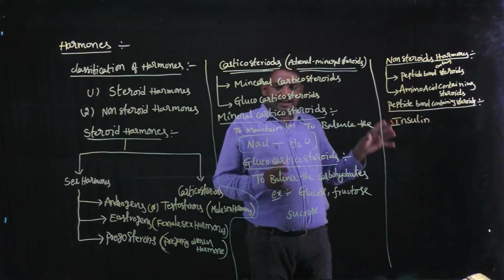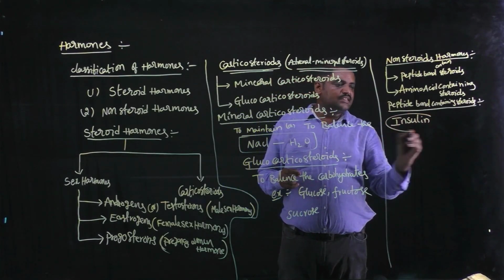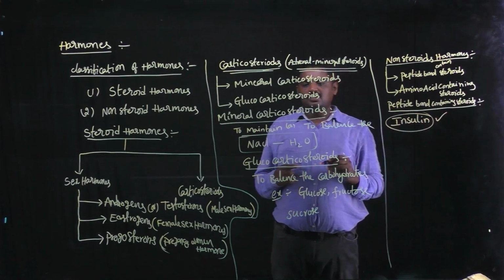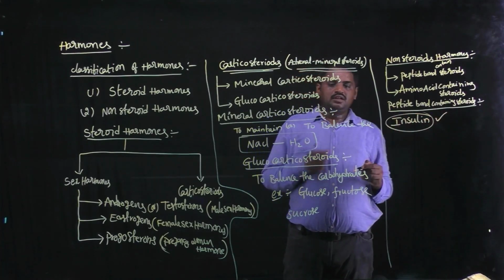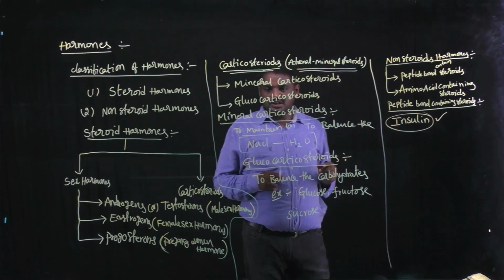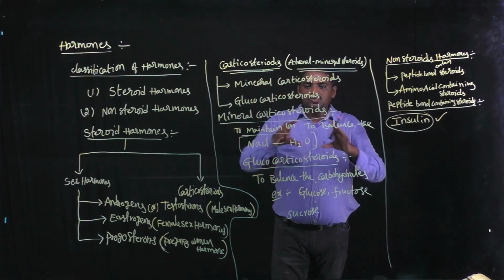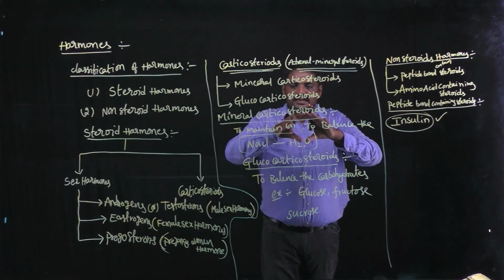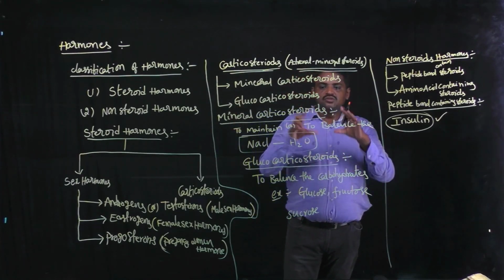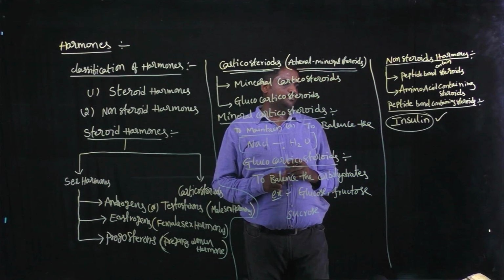So at that time insulin, this type of steroid, is used to maintain correct glucose levels in our body.